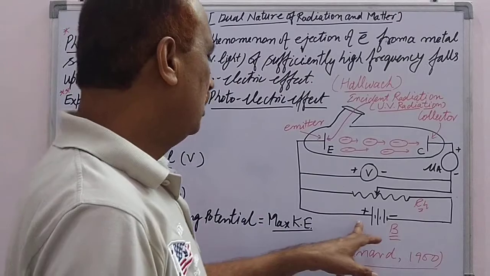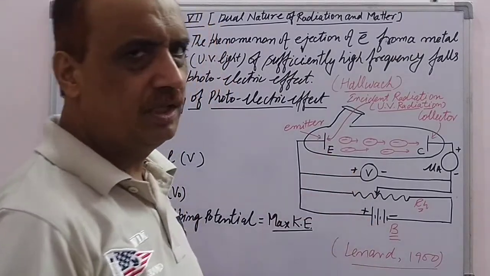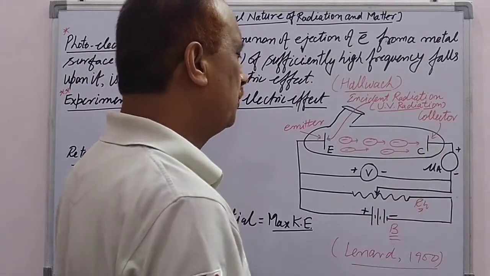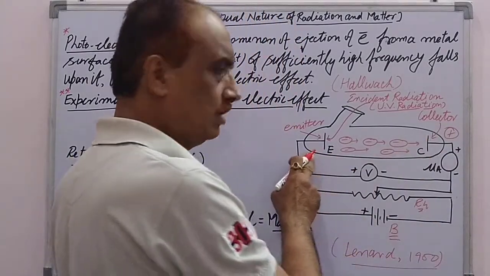Now when the potential is applied by the battery, we have to consider that, first of all, suppose the collector is positively charged as compared to the emitter.